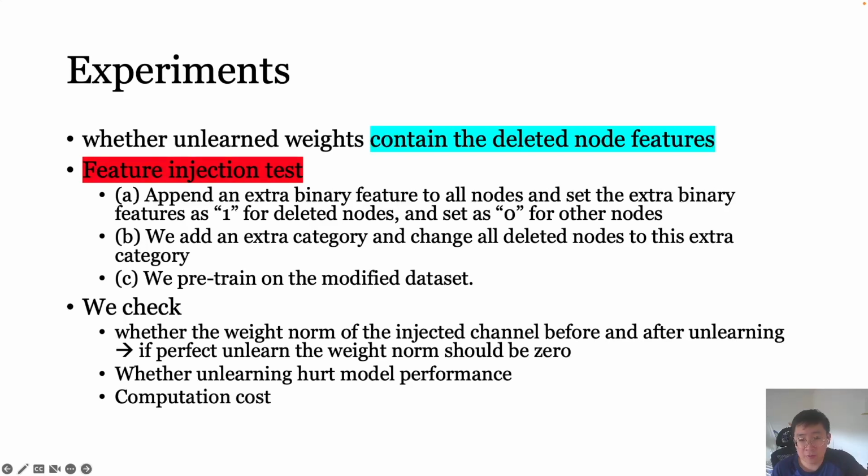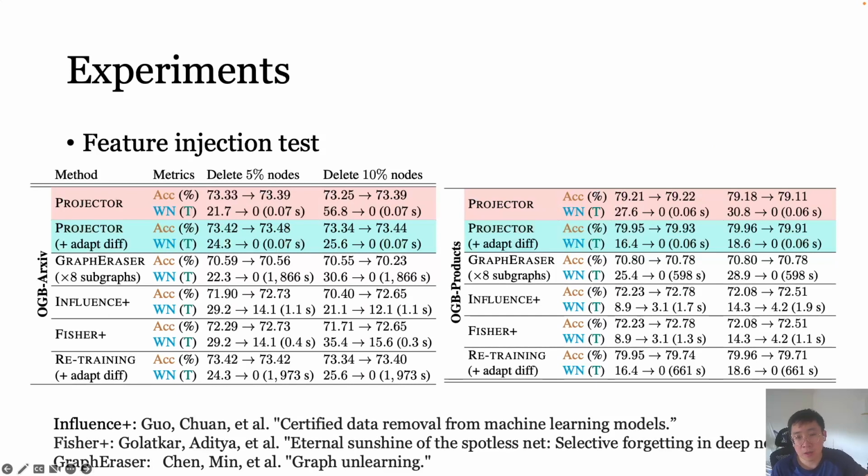We measure the effectiveness of unlearning by checking whether an unlearning method can fully unlearn, by comparing the weight parameters of the injective channel before and after unlearning. We also check whether an unlearning method hurts the model performance by comparing the accuracy before and after unlearning. Moreover, we compare the computation cost by comparing the time required for unlearning. The results are summarized in the table.